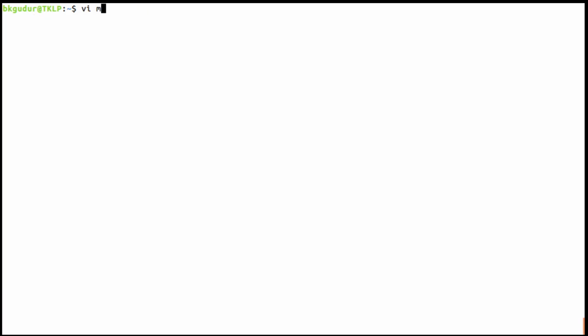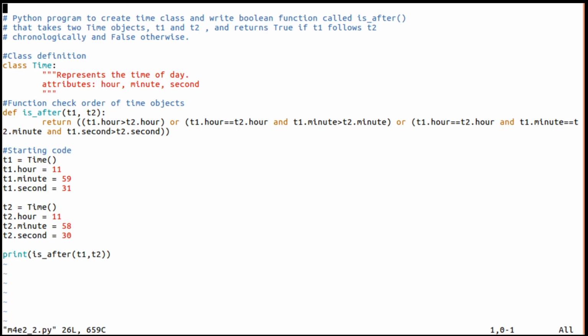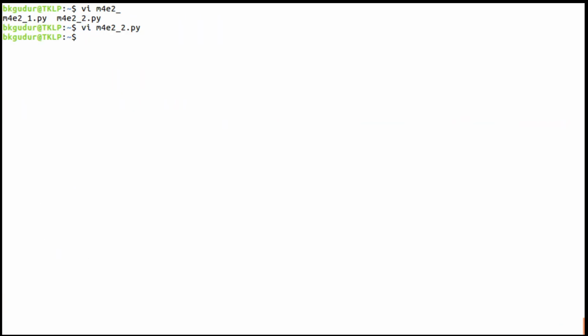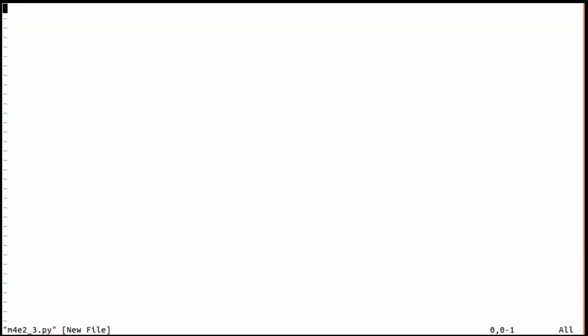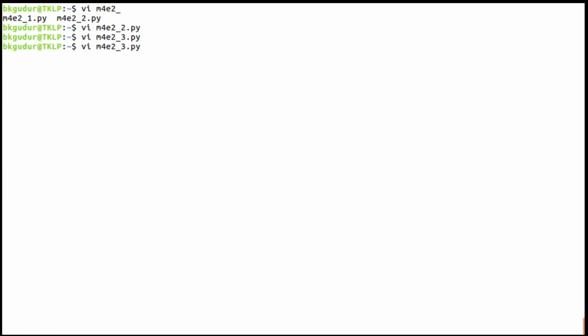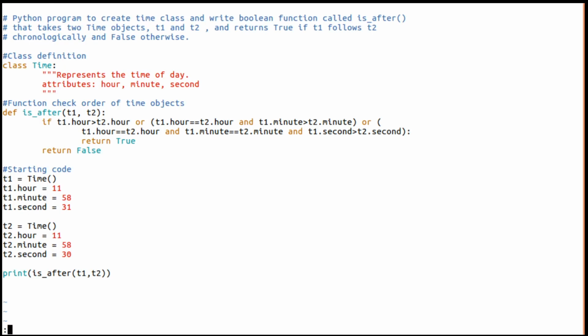m4.is_after(m2), is it after? Yes, it is after. If you remember, this is a function which we had written. A variation of this we had also written, this is using if.